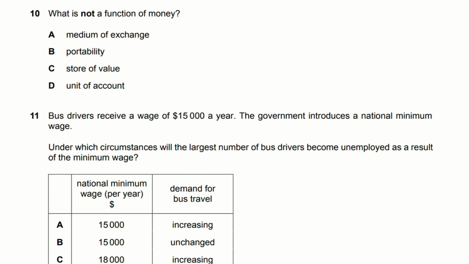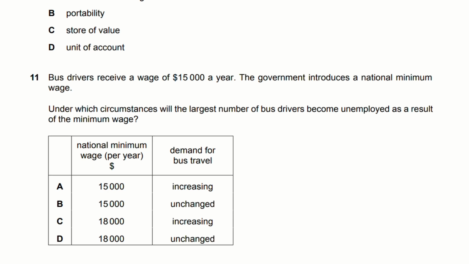Okay, number 10. What is not a function of money? Answer is B, portability. Number 11. Bus drivers receive a wage of $15,000 a year. The government introduces a national minimum wage. Under which circumstances will the largest number of bus drivers become unemployed as a result of the minimum wage?